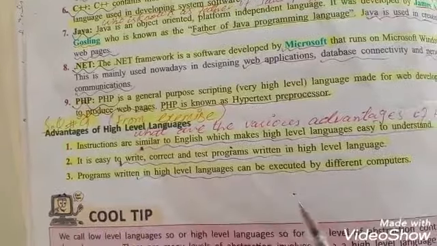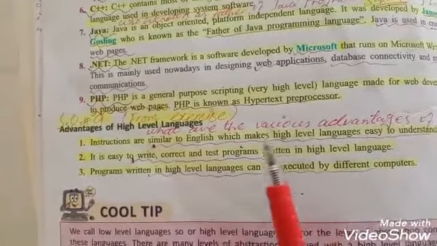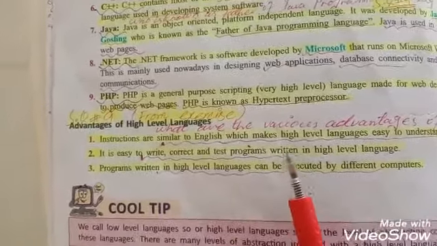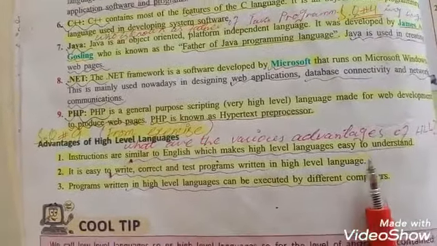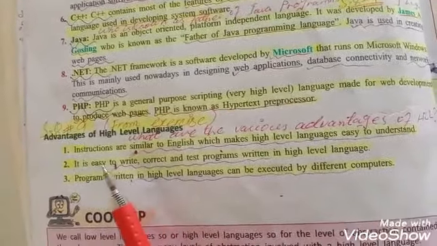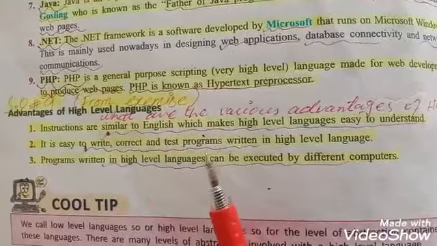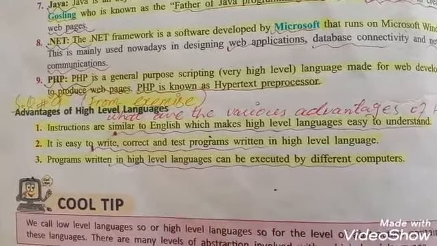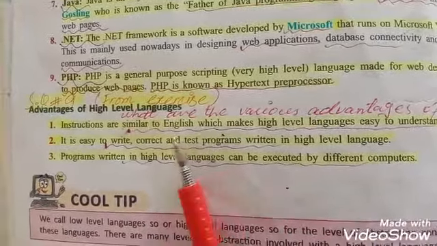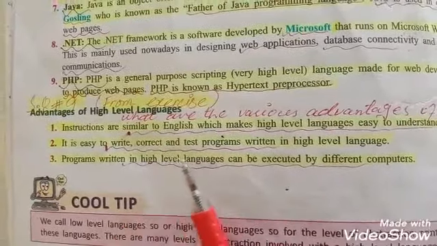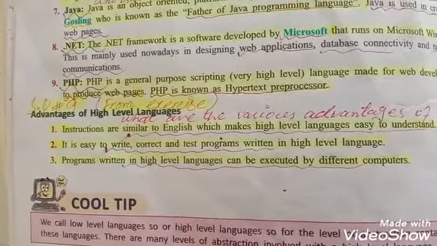Advantages of high level language: instructions are similar to English, which makes high level language easy to understand. Second, it is easy to write, correct and test programs in high level language. Last one is programs written in high level language can be executed by different computers.